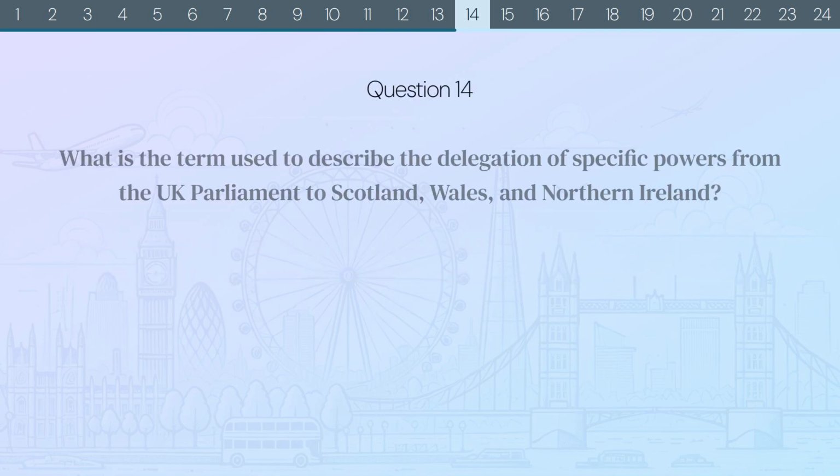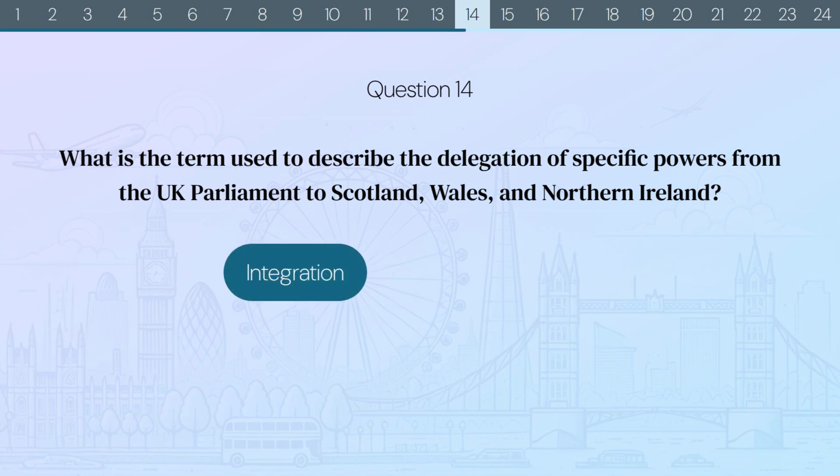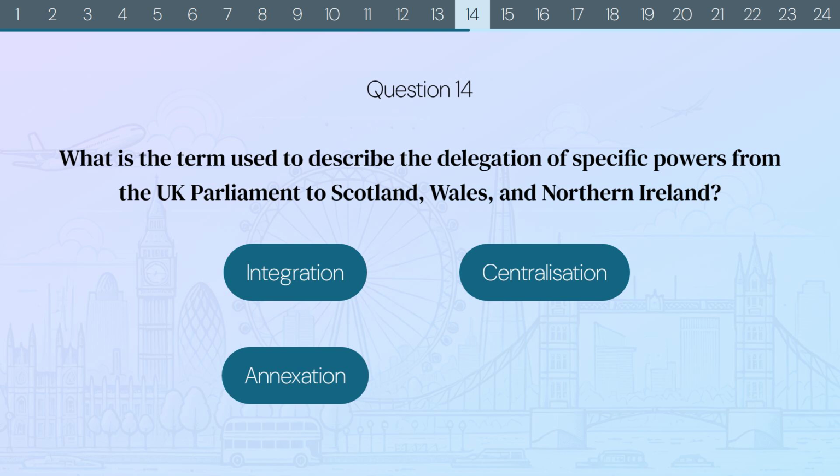Question 14. What is the term used to describe the delegation of specific powers from the UK Parliament to Scotland, Wales, and Northern Ireland? Integration? Centralisation? Annexation? Or devolved powers?